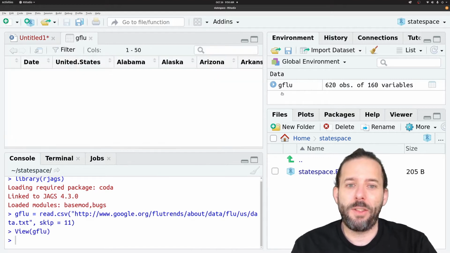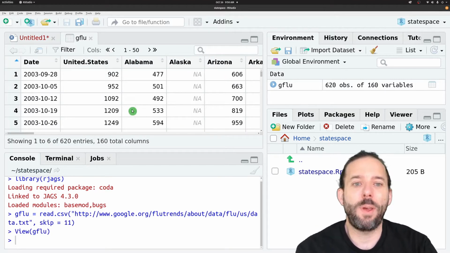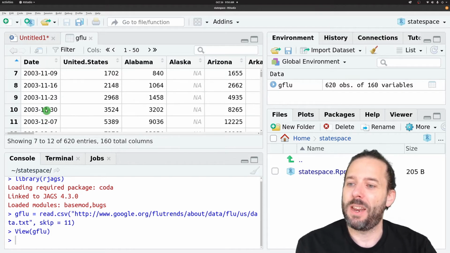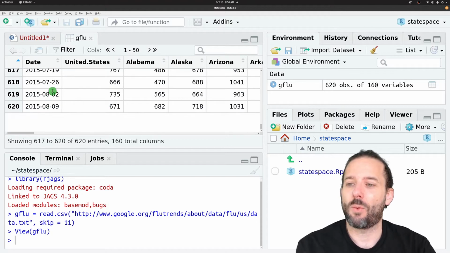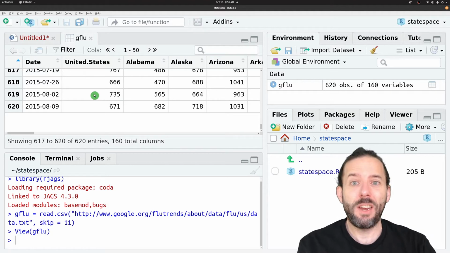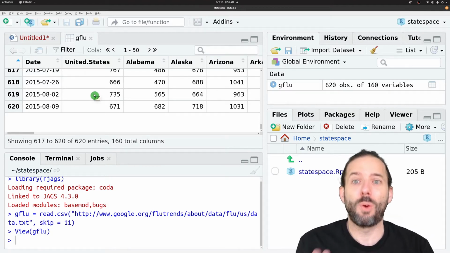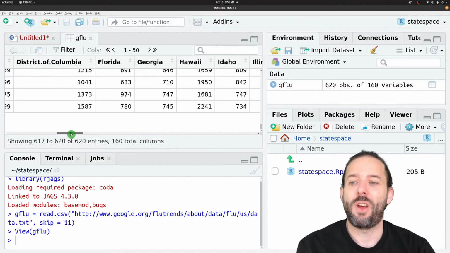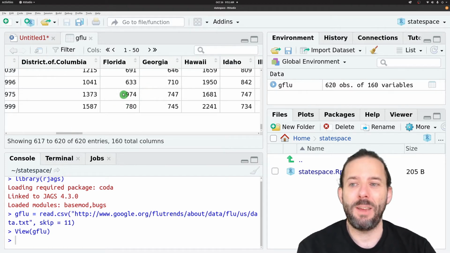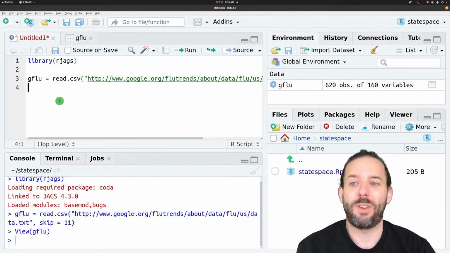If we click on this, we'll see that we've got a table of data. It includes dates starting back in 2003 and running up through 2015. Then there's this index of flu-related search terms for both the United States as a whole and each of the states separately. Since we're going to focus on Florida, our data is in the Florida column of our gflu data frame.